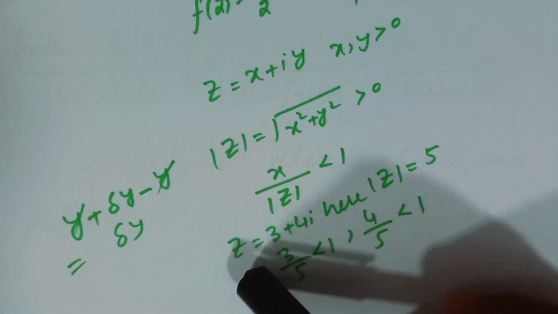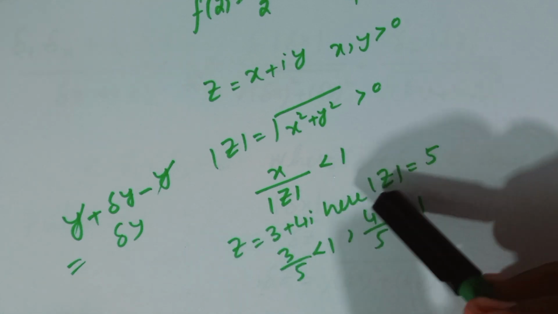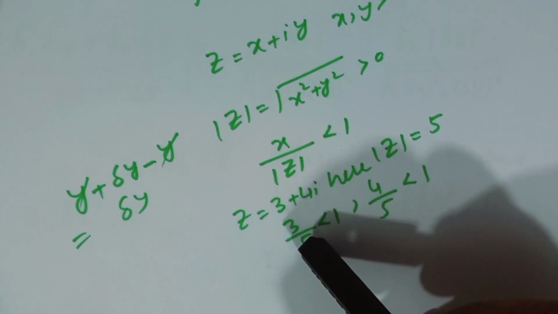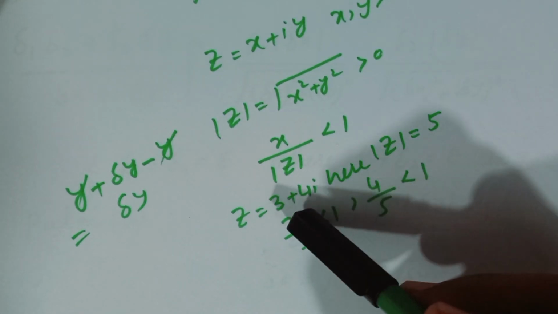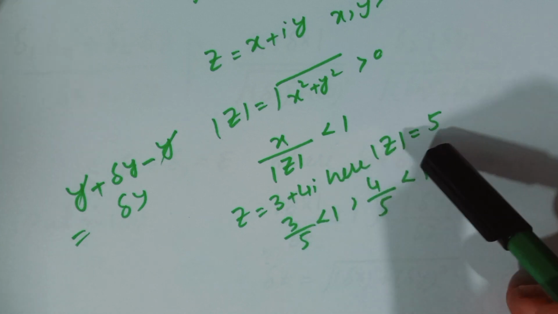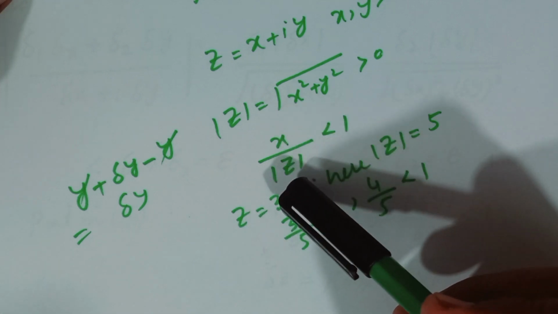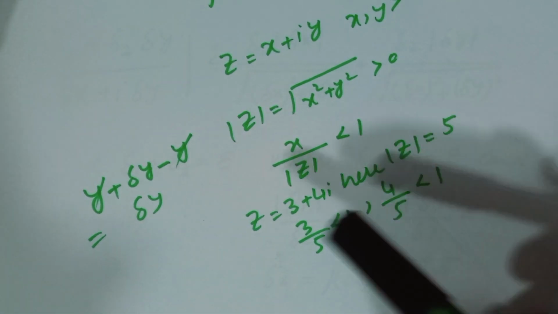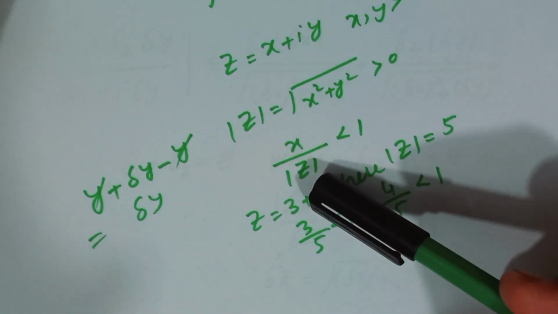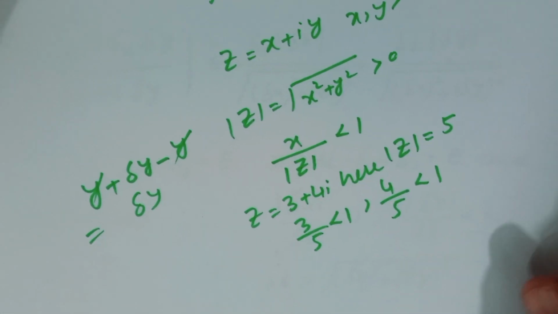For example, if our z is equal to 3 plus 4 iota, here the modulus of z is equal to 5, then the quotient 3 over 5 is always less than 1, and similarly when we divide the imaginary part by the modulus, this is also always less than 1. So here x over modulus of z is always less than 1, and similarly when we divide the imaginary part y by the modulus of z, this is also less than 1.